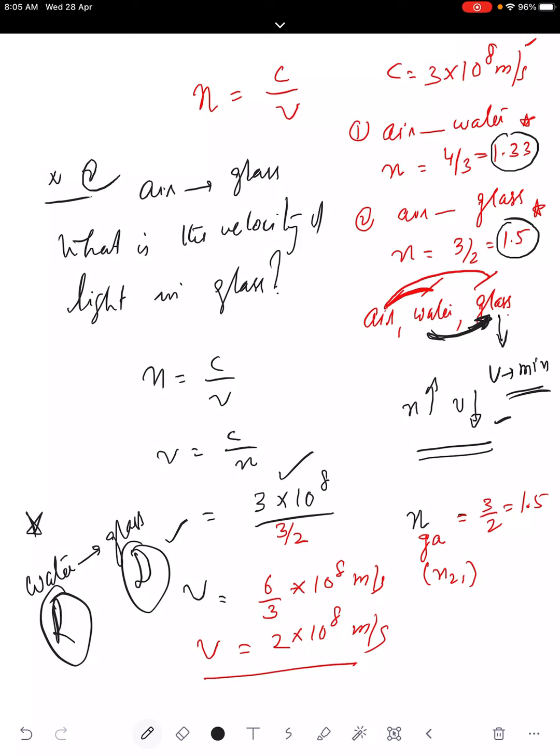Other points will continue in the next class. So the necessary diagrams, all of you should make in the copy.